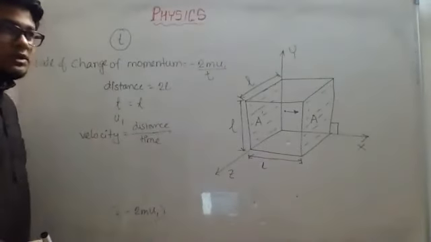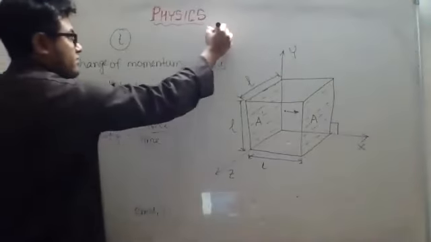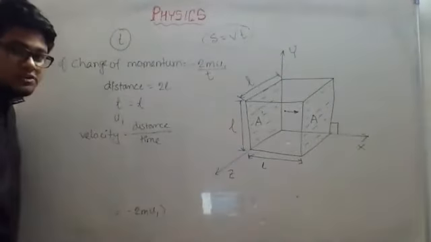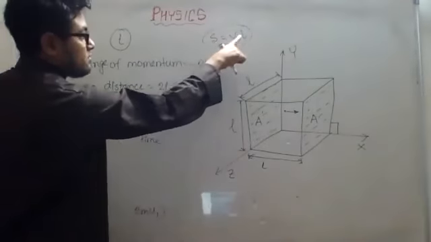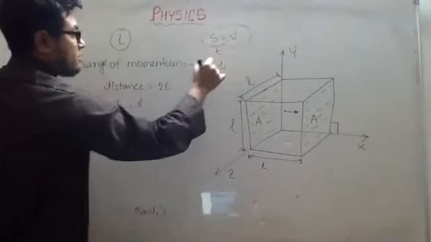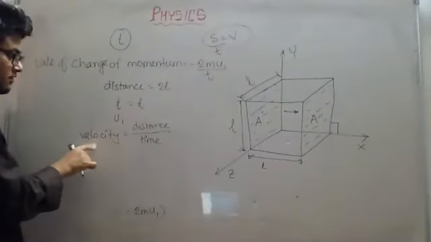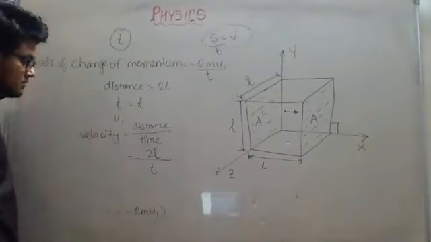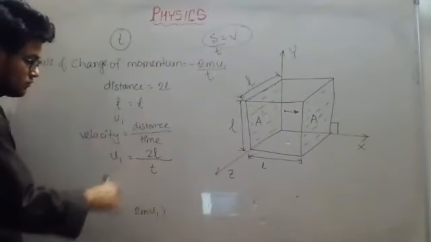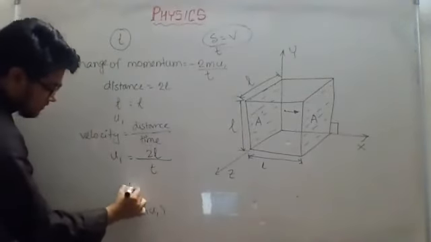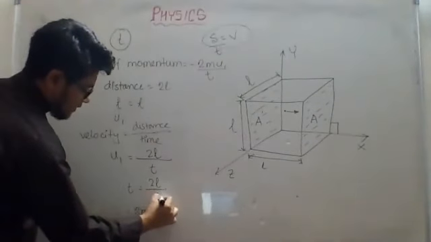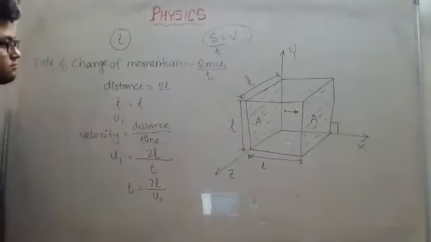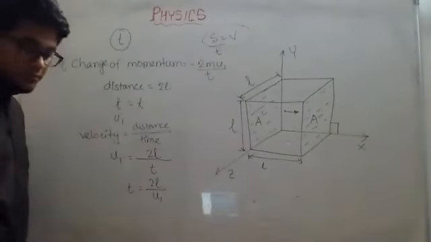Please remember this one. If there is no acceleration, as I told you several times in grade 10, whenever there is uniform velocity, we apply the s equal to vt equation. So s equal to vt means, if I change the side of this t, velocity equals distance by time. This is what I have written here. Now here the distance covered is 2l and time is t. So u1 is equal to 2l by t. From here t is equal to 2l divided by u1. Can I write this? t is equal to 2l by u1.